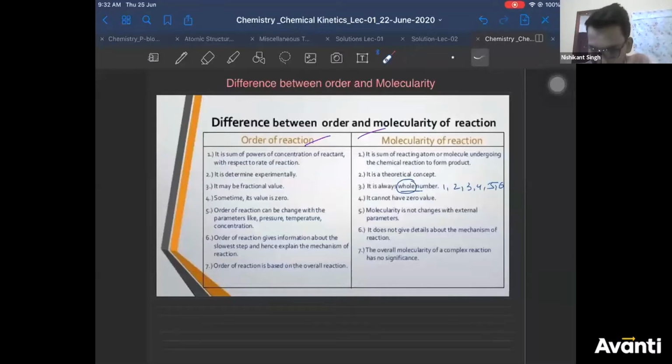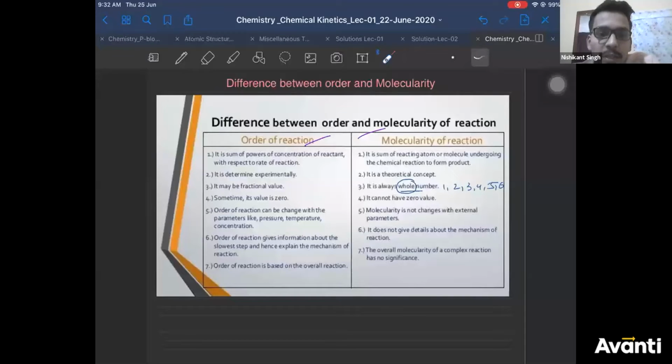So I'll summarize. Order is experimental concept. Molecularity is a theoretical concept. Order is calculated from powers of the reactant in rate law, whereas molecularity is calculated from stoichiometry in the elementary step of the reaction. Order can be negative, 0, or fraction. Molecularity cannot be. Molecularity will be 1, 2, 3, 4, 5, 6, right? Order depends upon experimental conditions. Molecularity does not. Order gives you information about slowest step, whereas molecularity does not. Molecularity can be written for every step, right? So this is the summary of the difference.